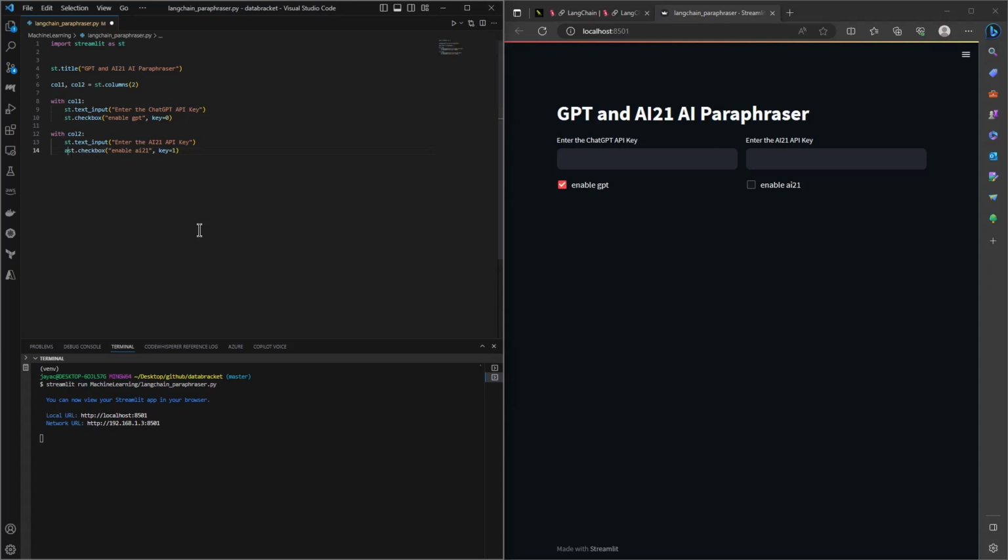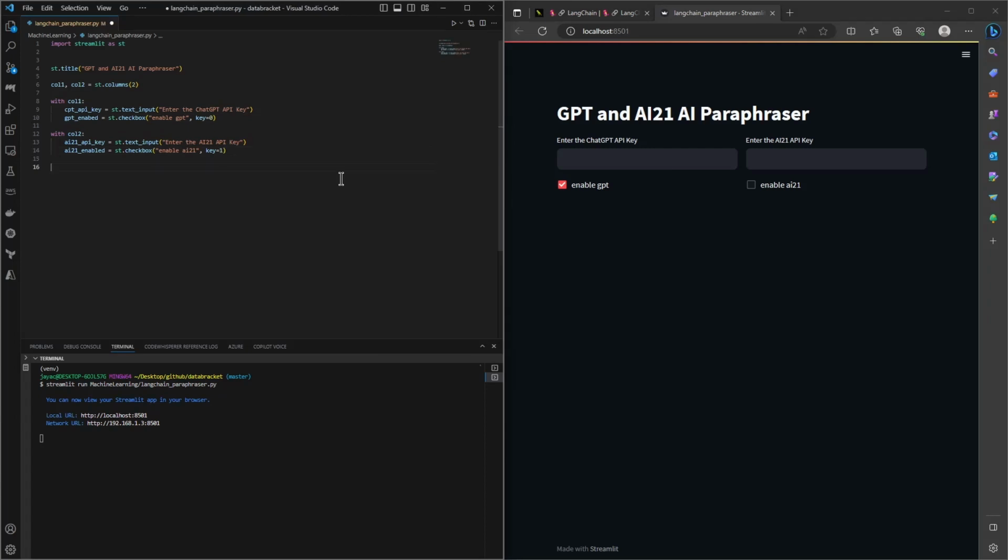So let's call this AI21 enable. Is it enabled or not? And let's call this AI21 API key. So the input box will return a string, whatever the API key that we pass in, and we are going to capture the string in this API key variable. Let's call this GPT API key and GPT enabled. So this would be fine for now. Okay, we have our columns.